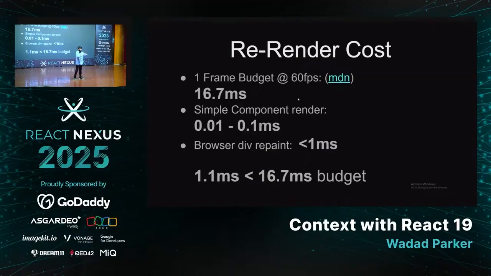And the cost of a browser div repaint is always less than 1 millisecond. So you need to understand that in React, your re-renders are never a problem. If you feel that re-rendering is what's causing your app to be slow, no, it's not because of re-renders. It's because those re-renders go ahead and run all those expensive functions, DOM layout, calculation, state update, React code. That is what causes your app to be slow, not your re-renders.